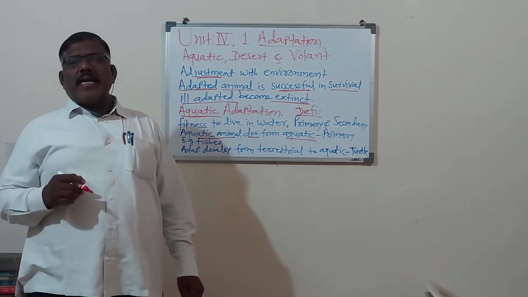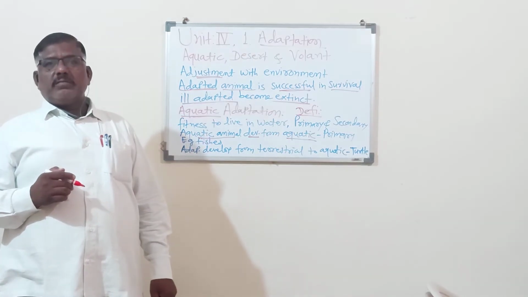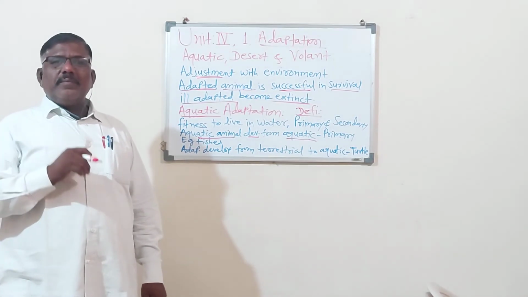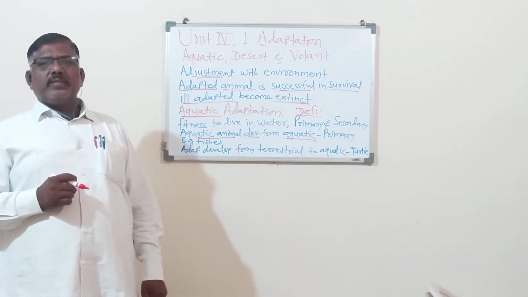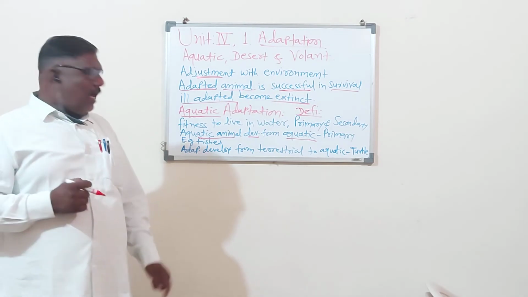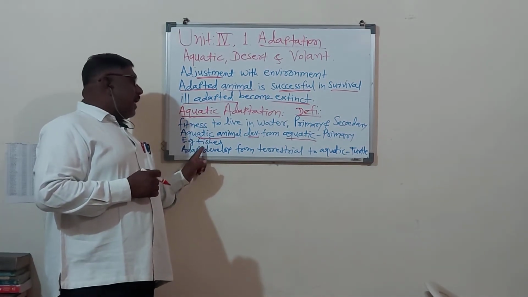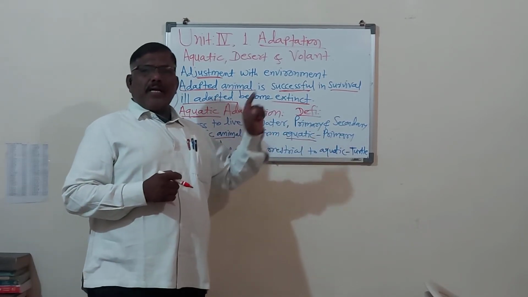A number of such characters are developed for the aquatic adaptation. So the aquatic animals means the vertebrate animals, those live in water, respire with gills. They are called as the fishes or pisces. So remember, pisces is an example of primary aquatic adaptation.